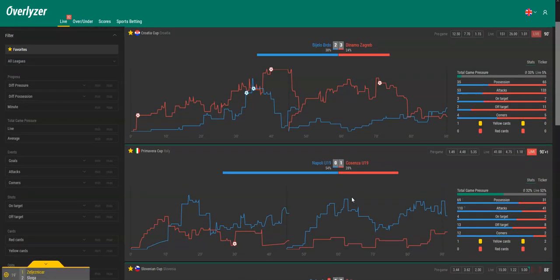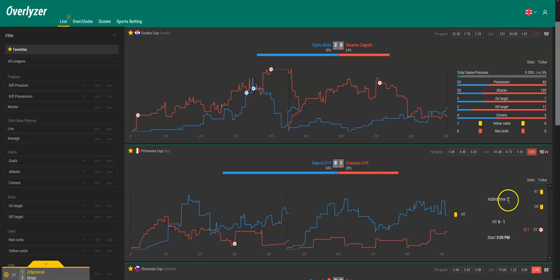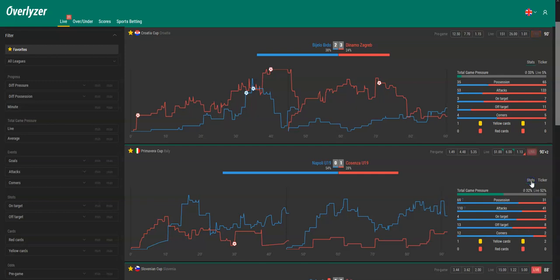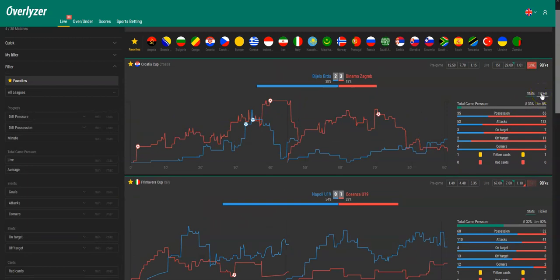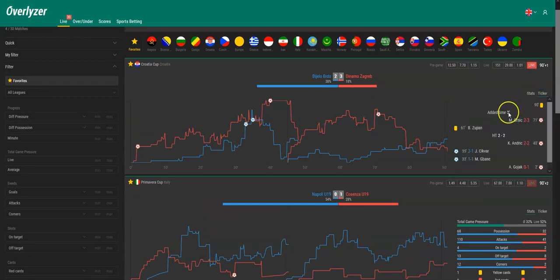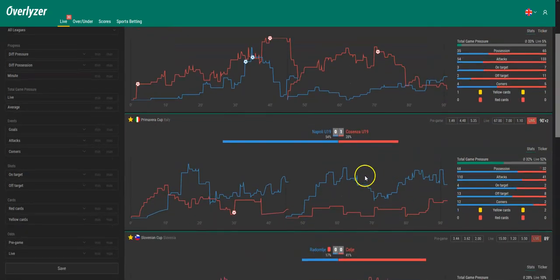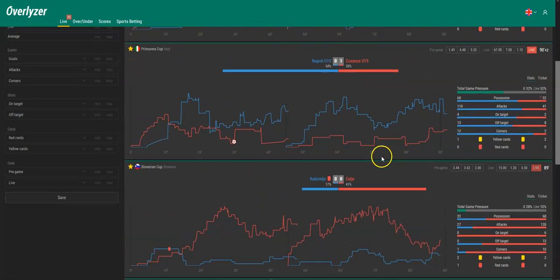So we're here in the closing stages of the games. For example, here Napoli against Cosenza. If you click on ticker, you can always have a look, and you'll find this here. Added time here is 5 minutes. So if you use our tool Overlyzer exclusively while betting, you can always have a quick look at the ticker to see how much additional time will be played. In this case, it's 3 minutes. So this is over in about 2 minutes, and we have some more time in this case.